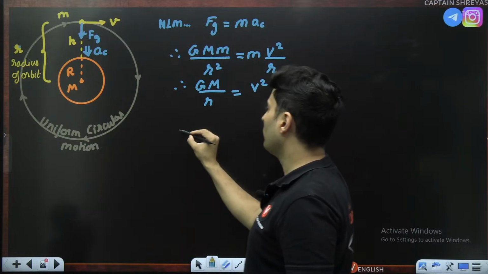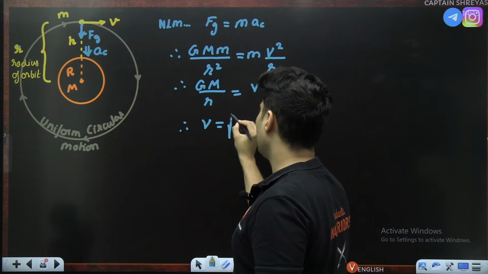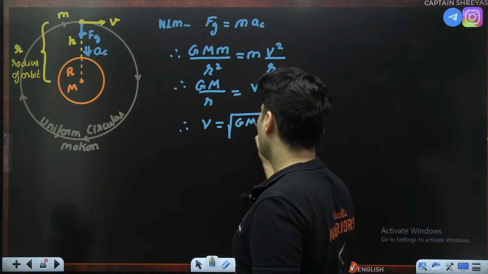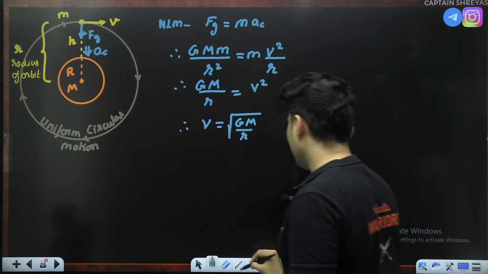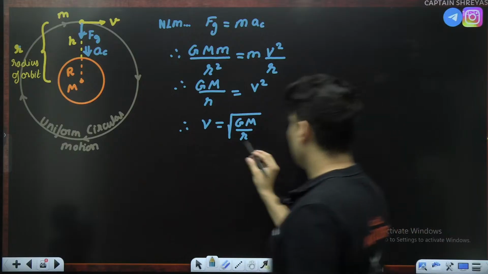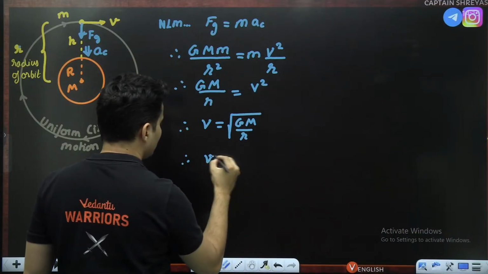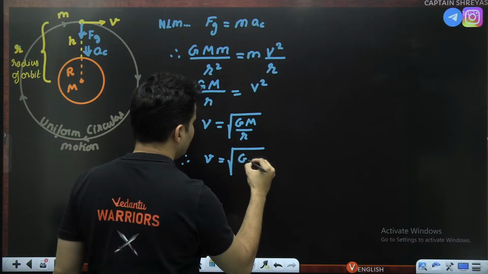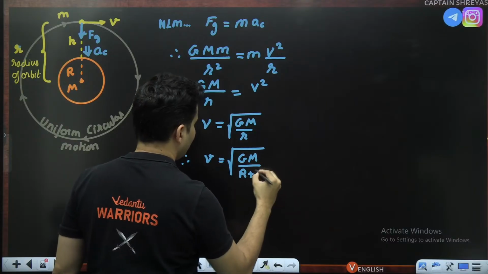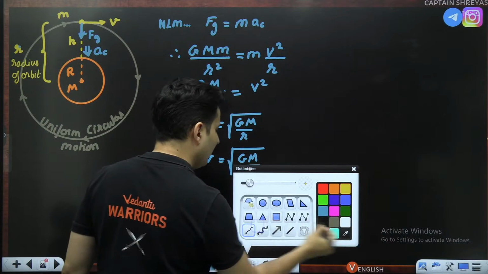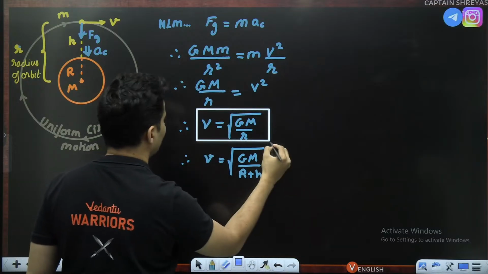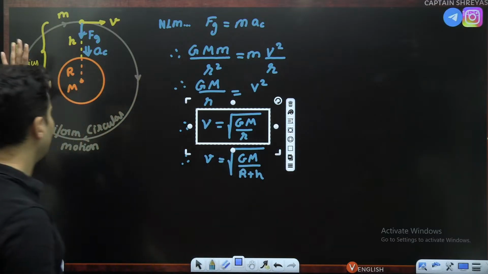So V is root of GM by r. As you can see over here, the small r is R plus h. So I can just put it as root of GM by R plus h also. But usually people like to remember it like this because you know small r is R plus h.